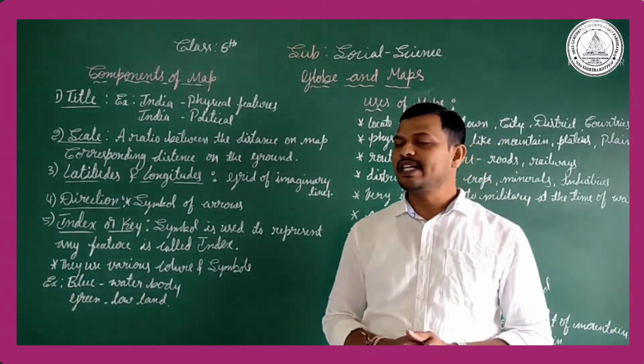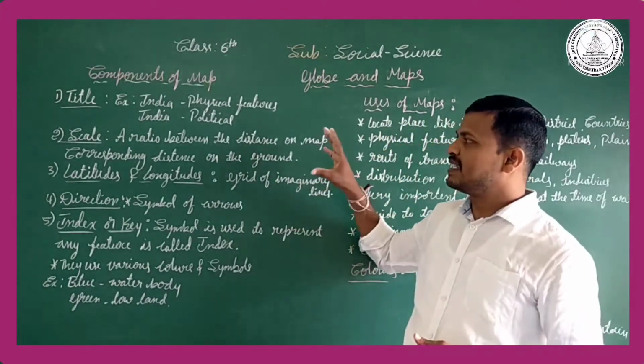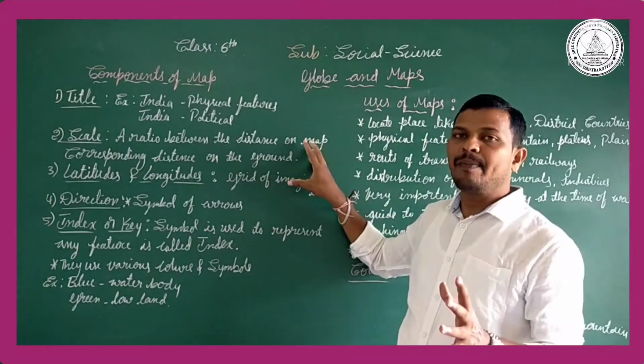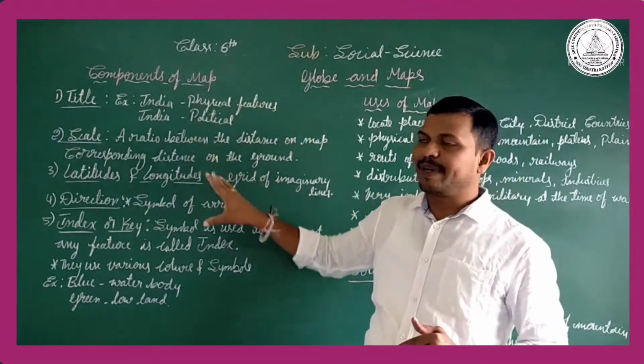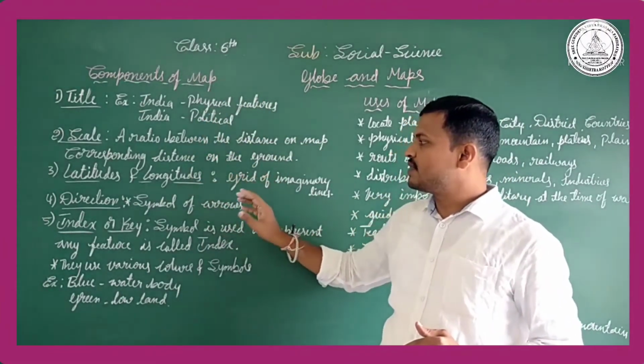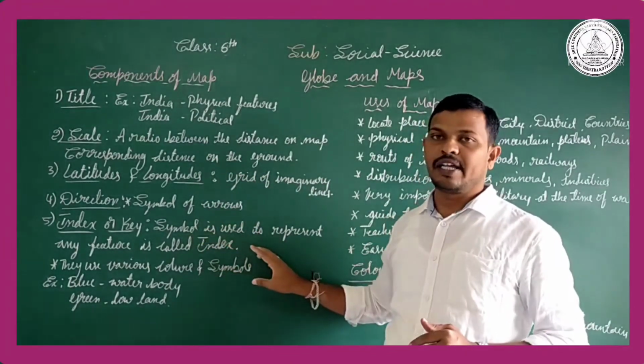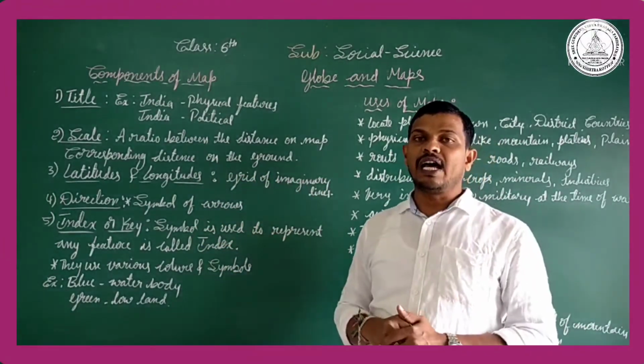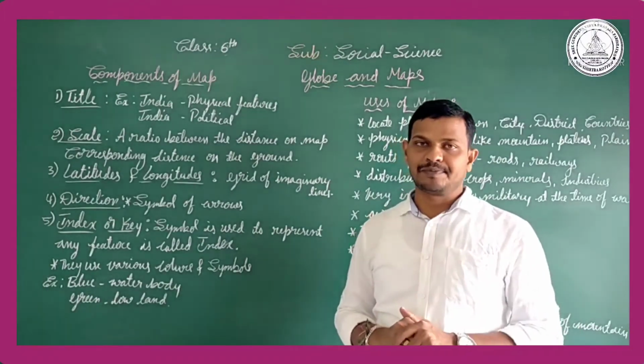So what are the components of a map? The components are the aspects that each and every map should contain. They are title, scale, latitude and longitude, direction, and index or key. These are the important aspects we find in maps.